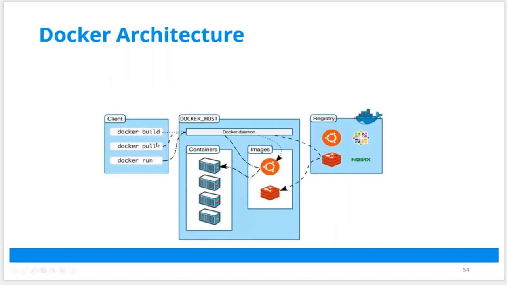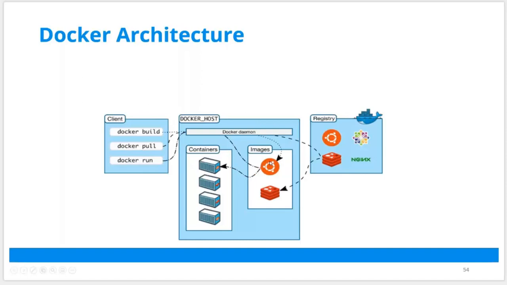So this is what the Docker architecture looks like. You have a server. On that, you deploy a Docker daemon. And a daemon is nothing but a process which always runs and listens to your client requests. The client in this case is me as an administrator. And this is the registry, which is an image repository in which you will store your images. Those images are fetched from something called an image repository. We'll see Docker Hub, and from images, I can start the containers.